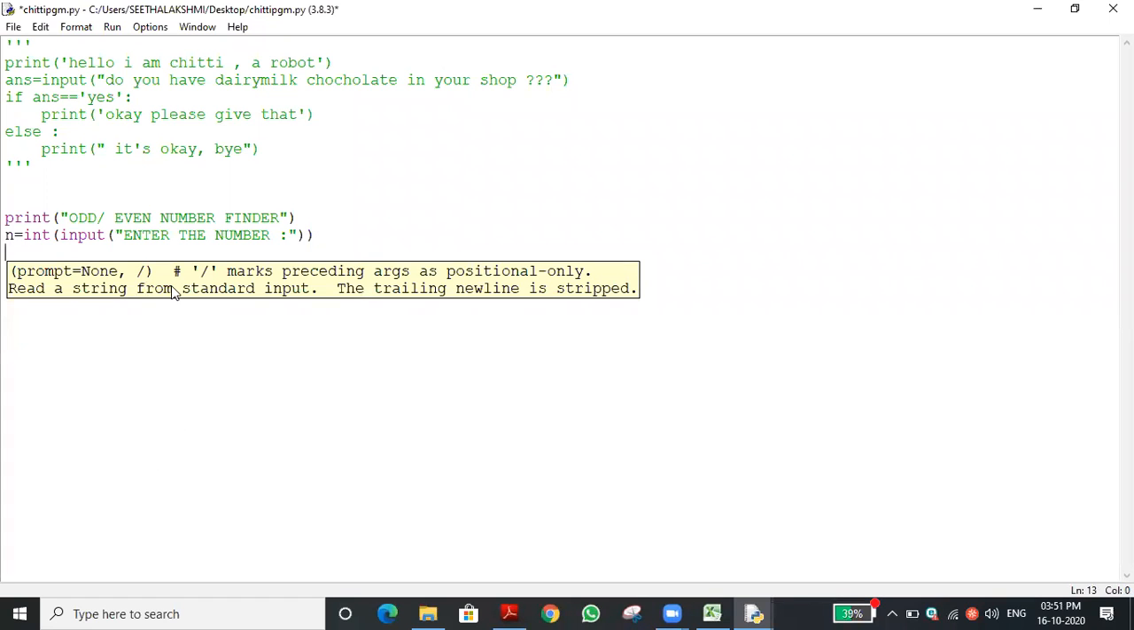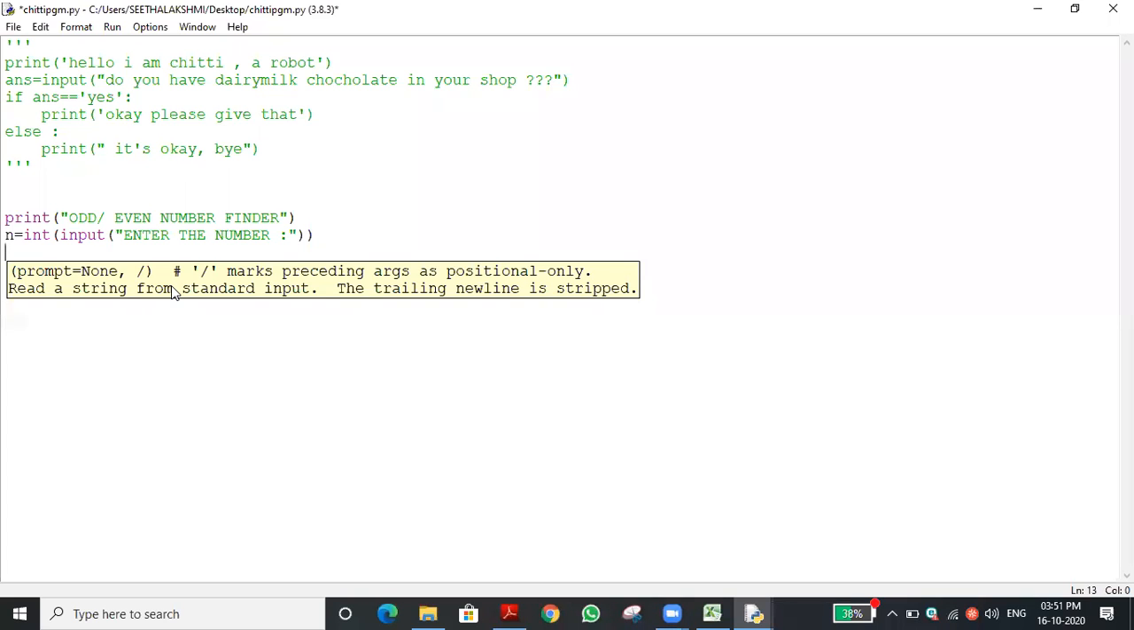Suppose we need to check whether the number is odd or even. How can we check? What is the condition we can give? Odd number means what? Even number means what? We already discussed this concept. It is a very simple concept.